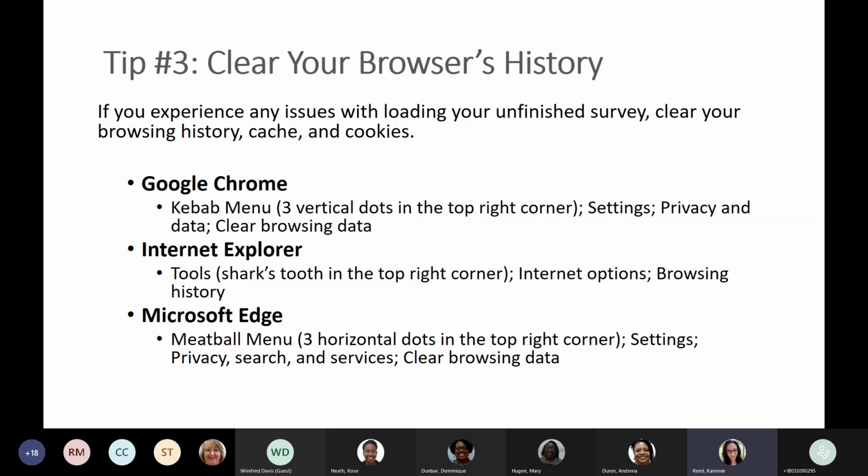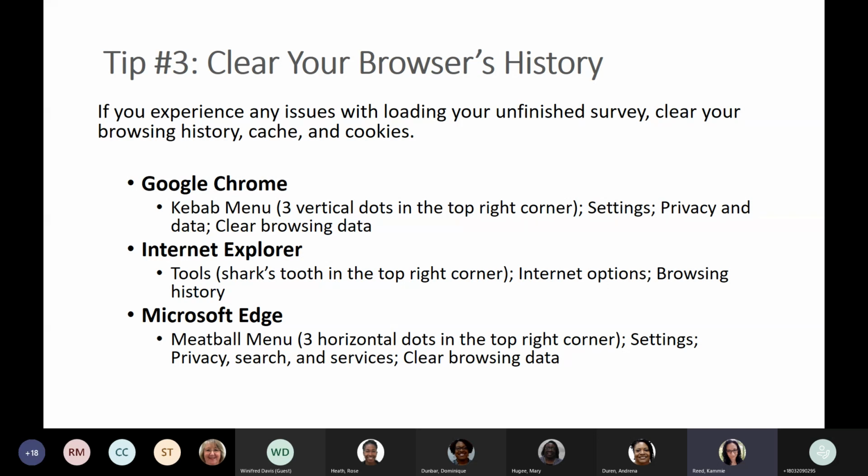And these are formal terms, by the way, which is why I use them. They're great kebabs. The menu bars are all named after food, which, as developers, have a really great sense of humor. But the kebab menu in Google Chrome, it's the 3 vertical dots in the top right corner. So you're going to go settings, privacy and data, and then clear your browsing data.